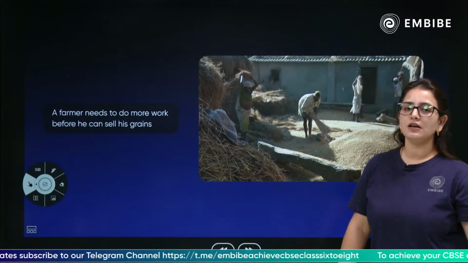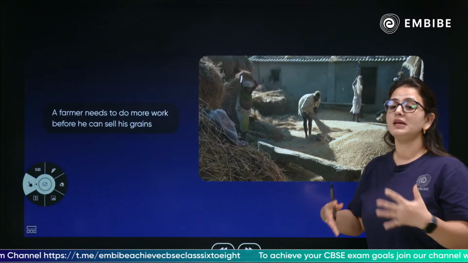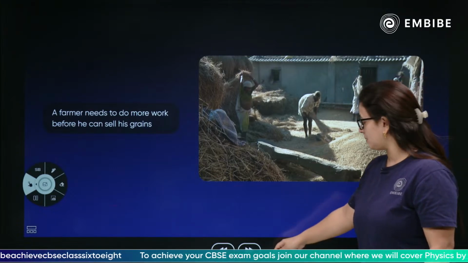After the harvesting is done, there are some more things to be done to make the crop ready to be sold. Yes, he can sell his grain. So what are such works? We are going to discuss it.